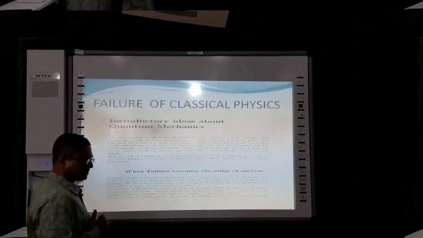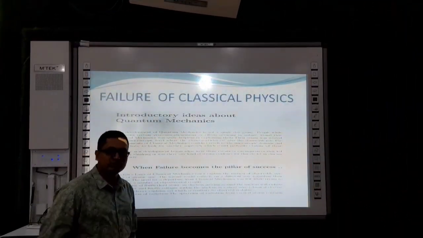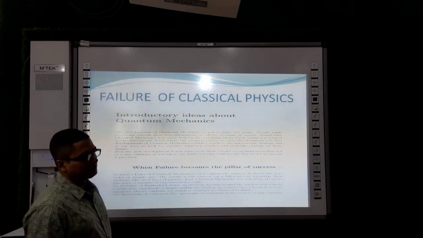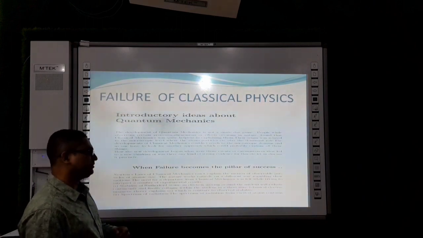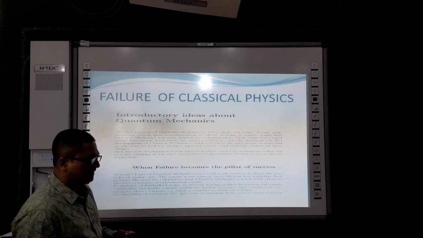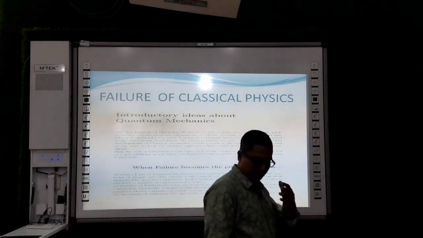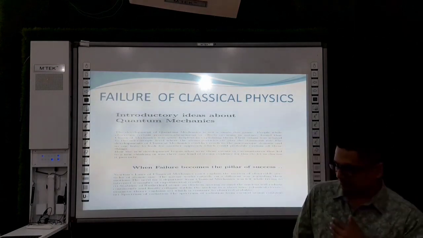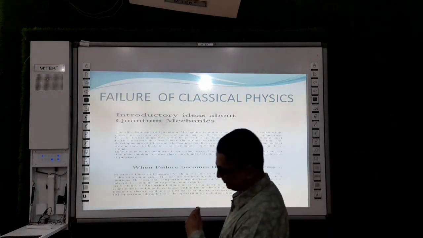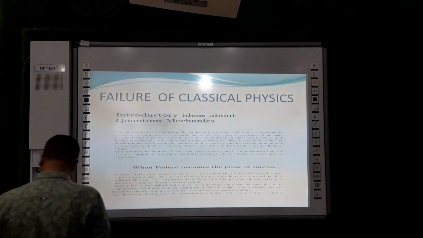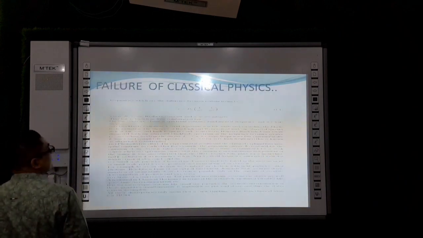Classical mechanics is basically the Newtonian laws, plus developments by Lagrangian and Hamiltonian, all these formalisms. However, even with those modifications, the most advanced techniques of classical mechanics are not able to explain some phenomena.